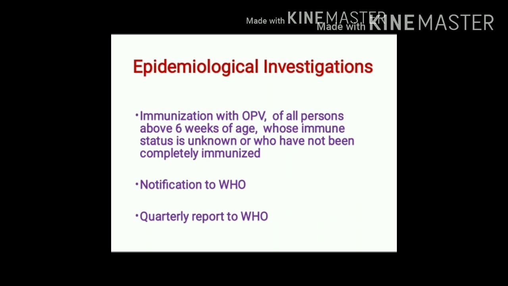Simultaneously, we should begin immunization using oral polio vaccine. All those persons above the age of 6 weeks whose immune status is not known or who have not been immunized completely should be given oral polio vaccine. At the same time, notification to World Health Organization is essential. And in addition to this notification, regular reporting after every 3 months to World Health Organization is also important.